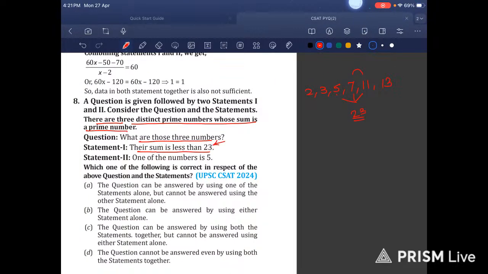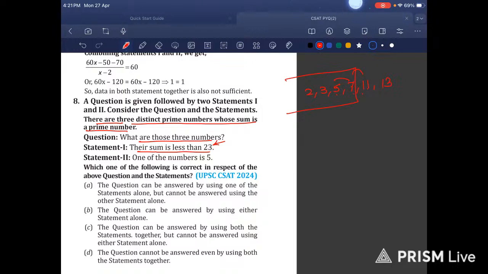So this combination is not possible. So I think we need to see this. 7 plus 5 is 12, 13, 14, 15. 15 is not a prime number. 7 plus 5, 8, 9, 10, 11, 12, 13, 14. 14 is not a prime number.